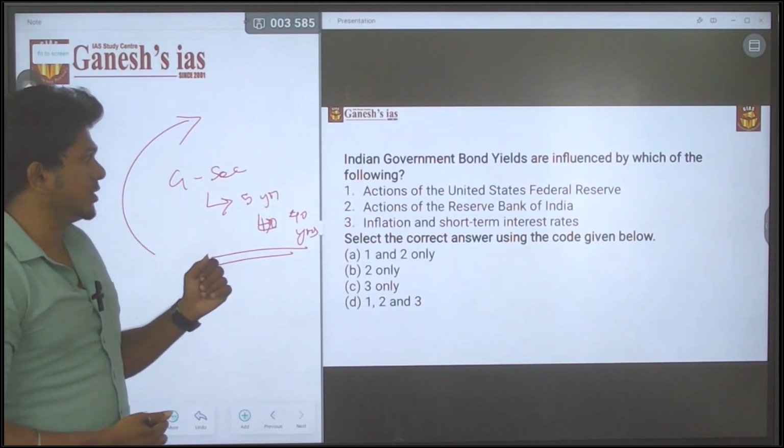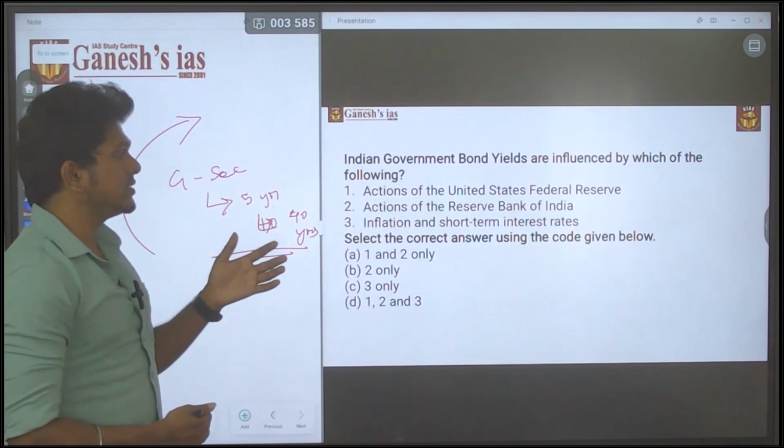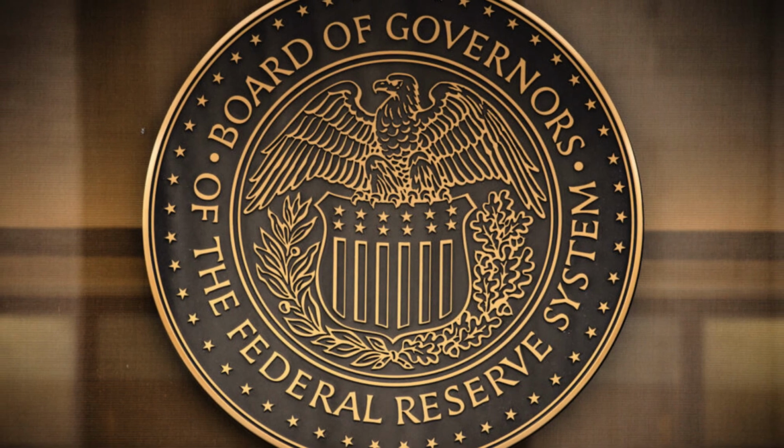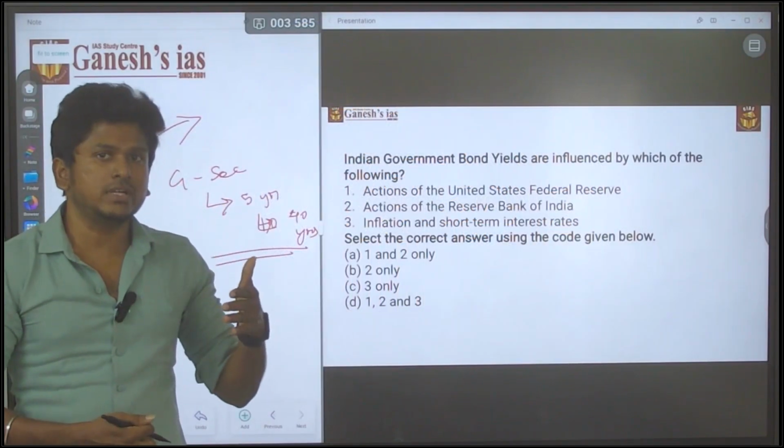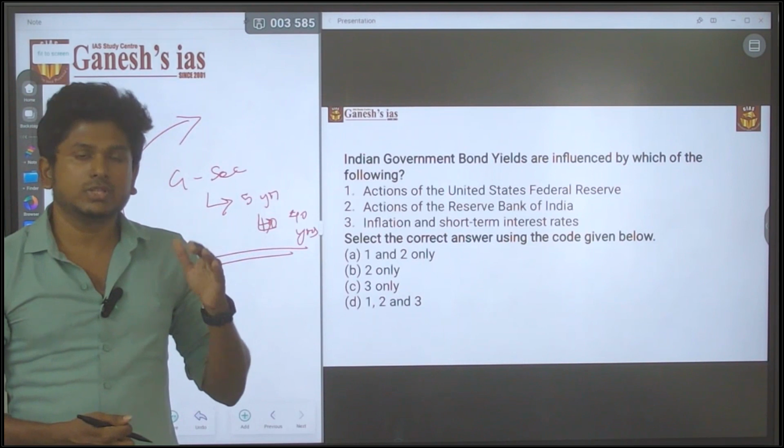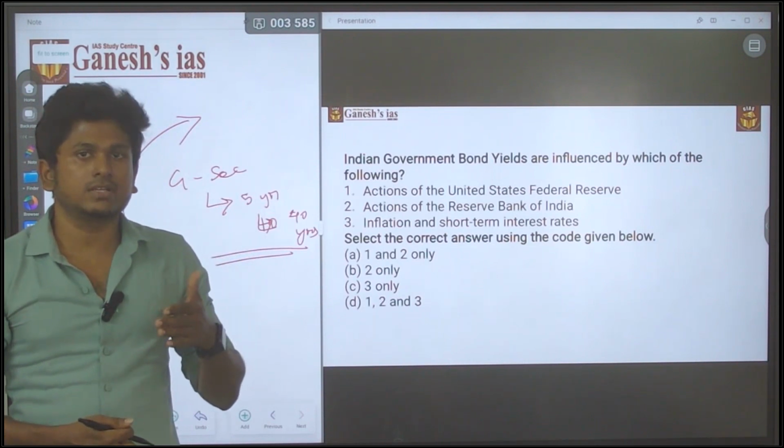The first statement: actions of the United States Federal Reserve. Consider that the US also has government borrowing, and they do certain borrowing activities.